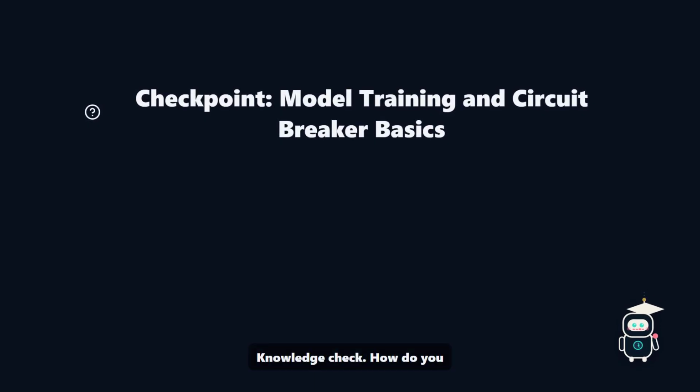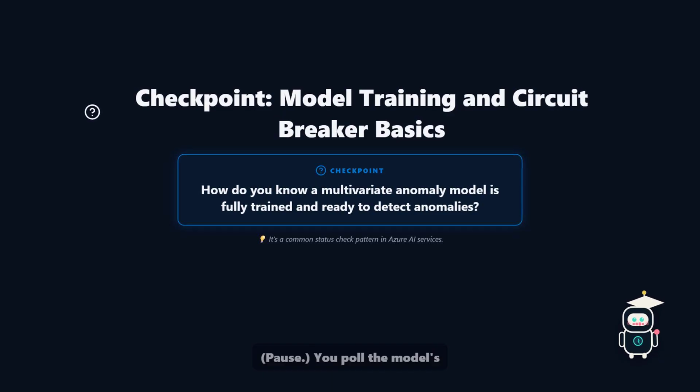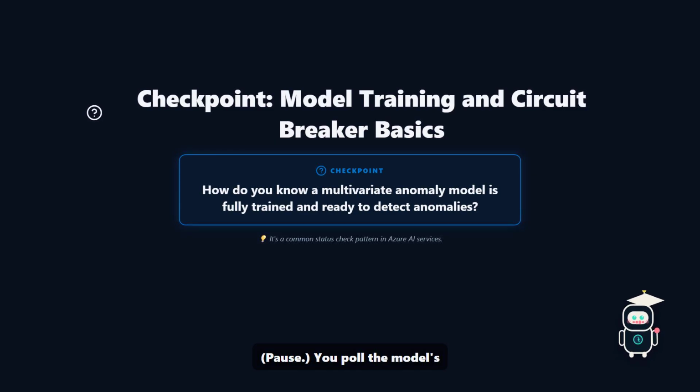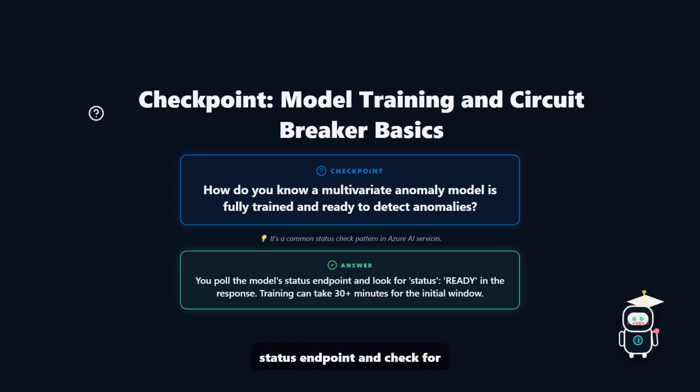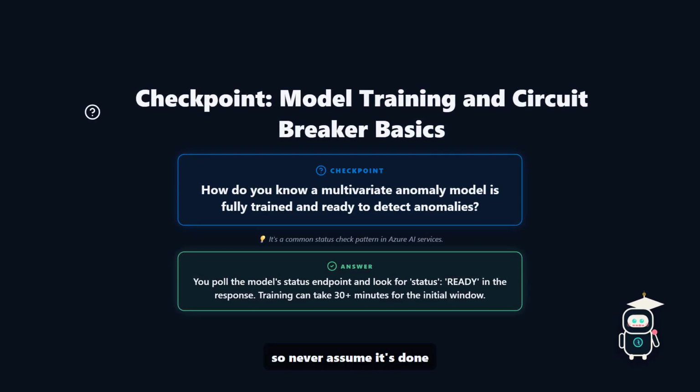Knowledge check. How do you know a multivariate anomaly model is fully trained and ready? Pause. You poll the model's status endpoint and check for status READY in the response. Training can take 30+ minutes, so never assume it's done instantly.